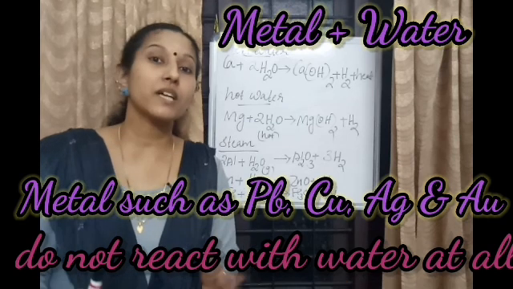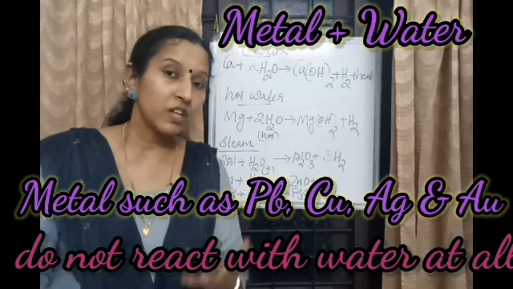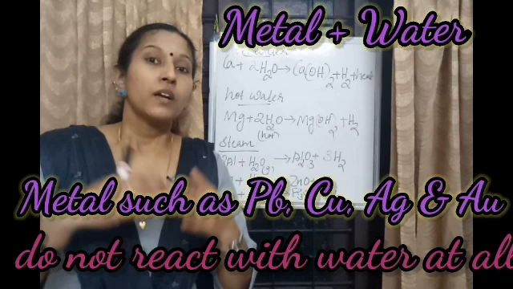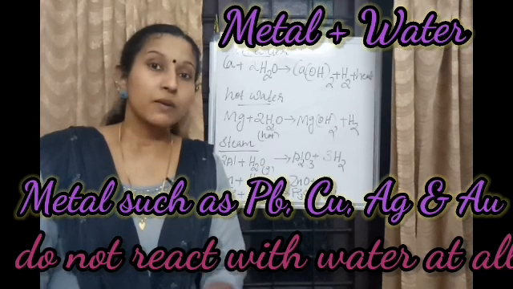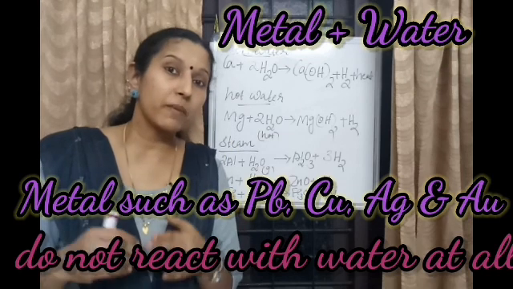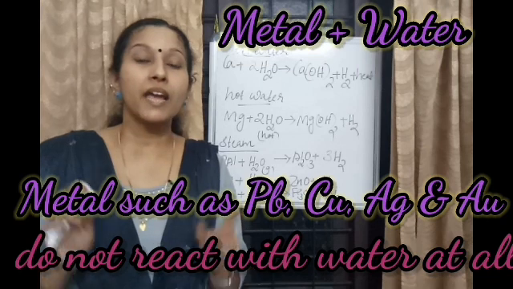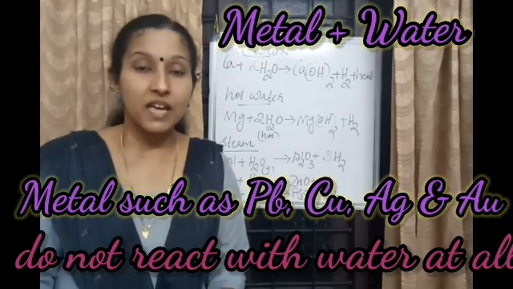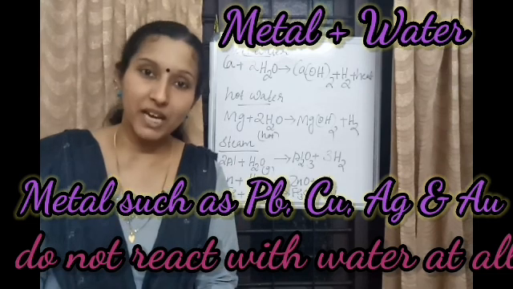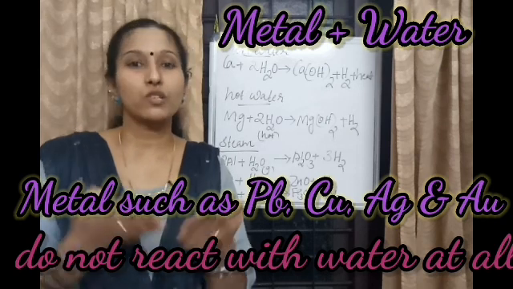So sodium and potassium show a vigorous reaction, and this is an exothermic reaction. It liberates a tremendous amount of heat energy, and due to this heat energy, hydrogen catches fire immediately. And the calcium water reaction is less violent, and the heat energy evolved from this reaction is not sufficient for hydrogen to catch fire. So these hydrogen bubbles stick on the surface of the metal, so calcium floats on water.